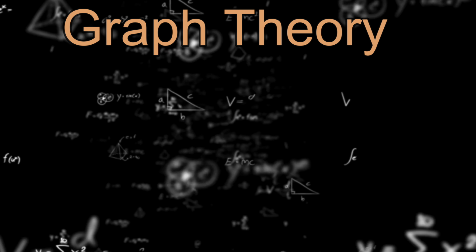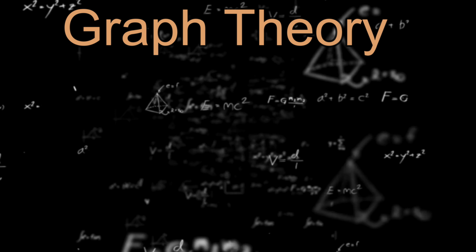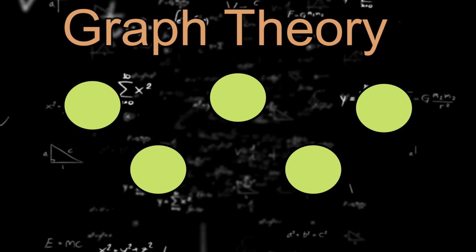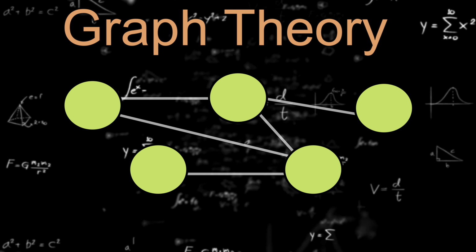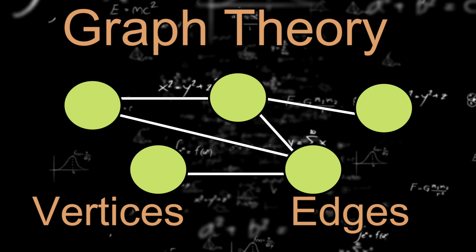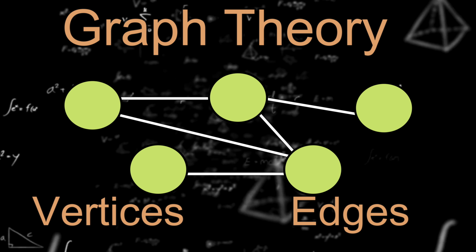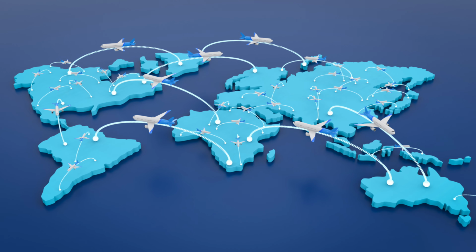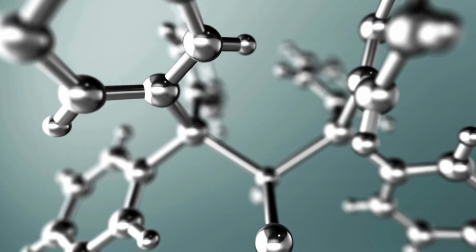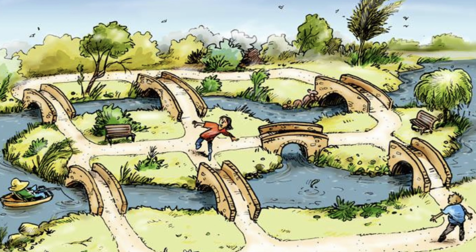Now let's talk about graph theory. It's not about charts or bar graphs. In math, a graph is made of circles or dots and lines. The circles are called vertices, and the lines connecting them are called edges. Graph theory helps us model social networks, road systems, airline routes, the internet, even molecules in biology. And guess what? It all began with a puzzle about bridges.